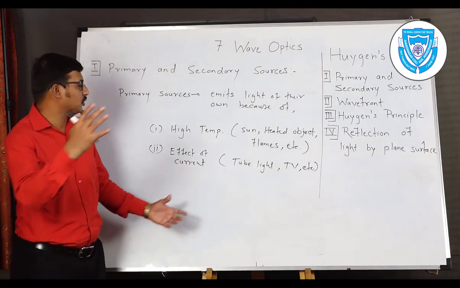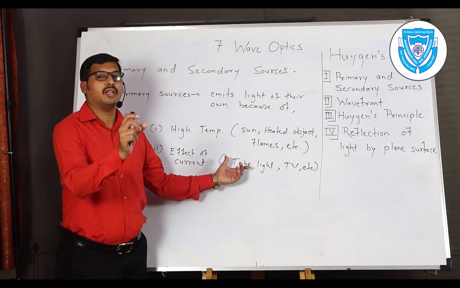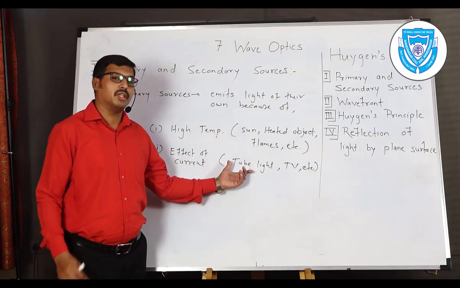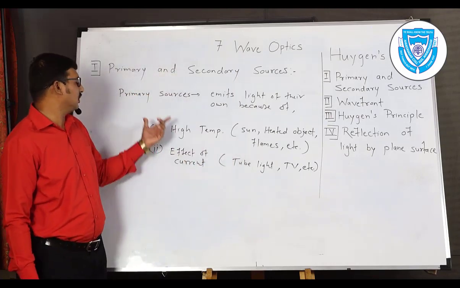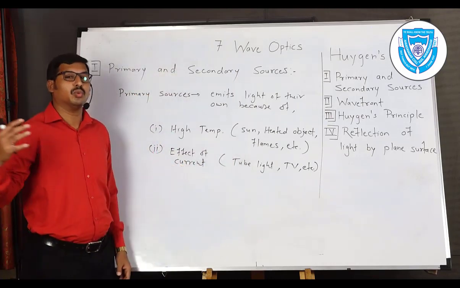When current passes through the tube light or any ordinary light source, they produce light of their own and act as primary sources. This is because of the effect of current passing through them.